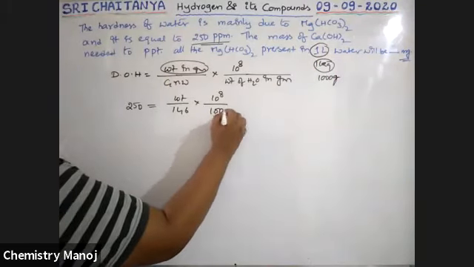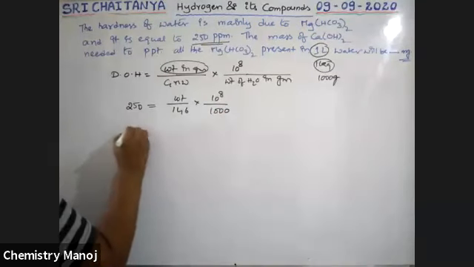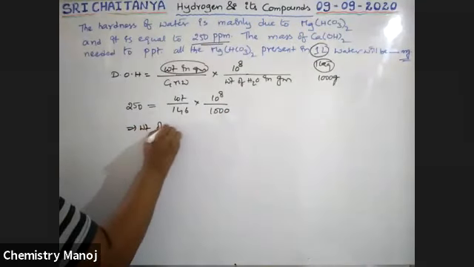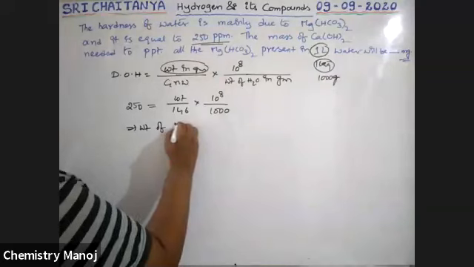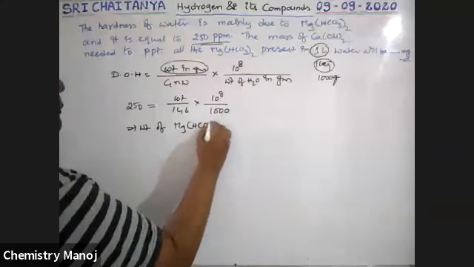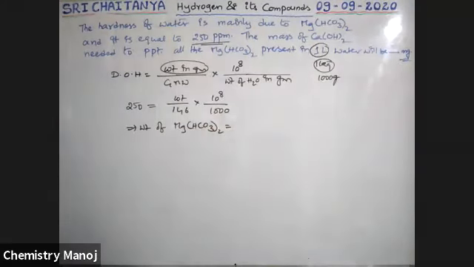Therefore, 1000 grams. So now that implies weight of magnesium bicarbonate is equal to, tell me the answer, boys.